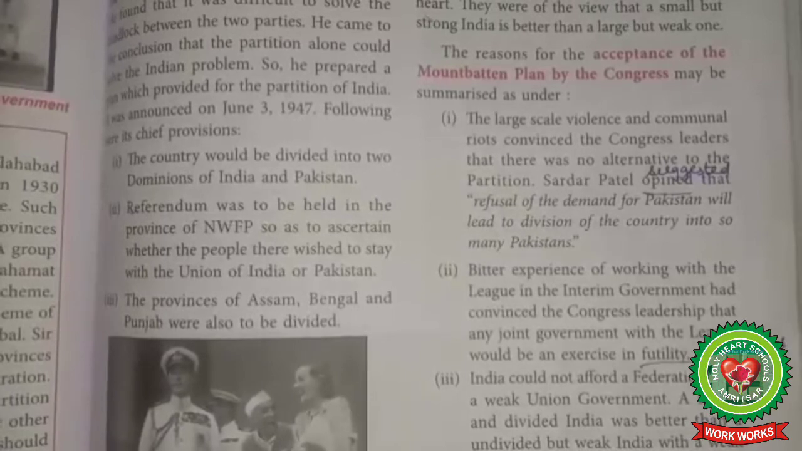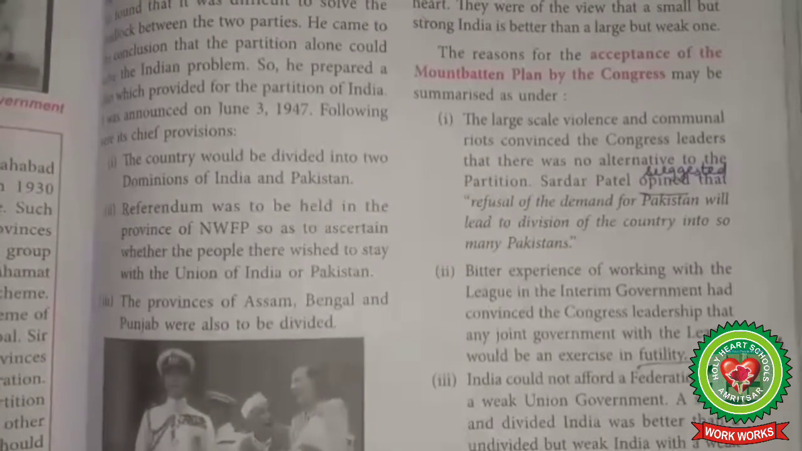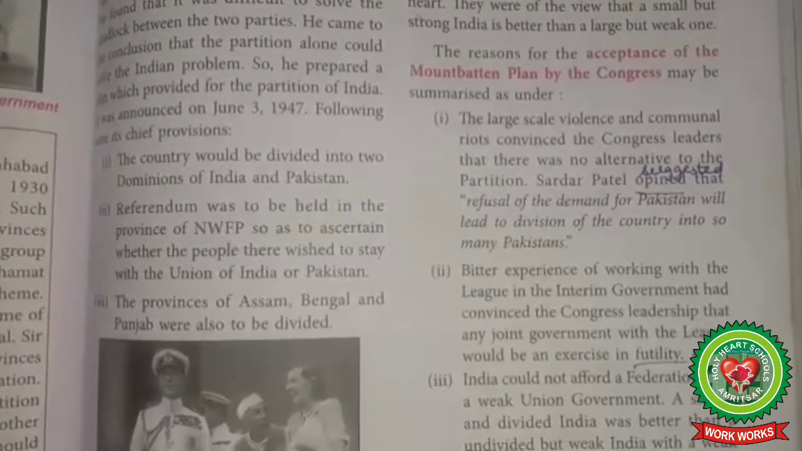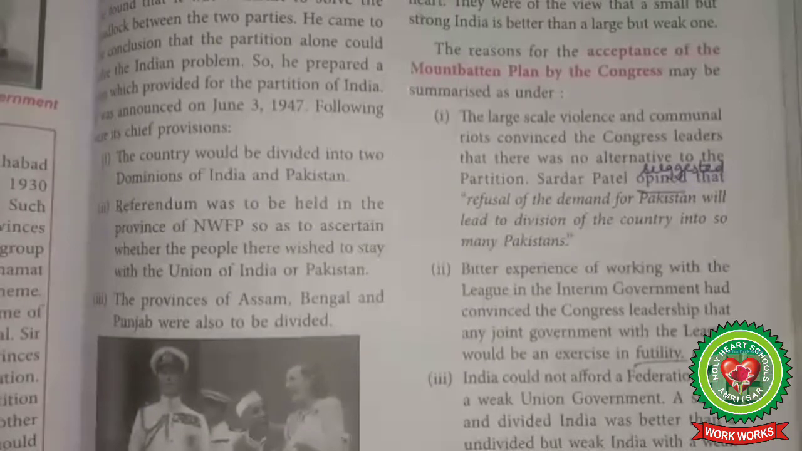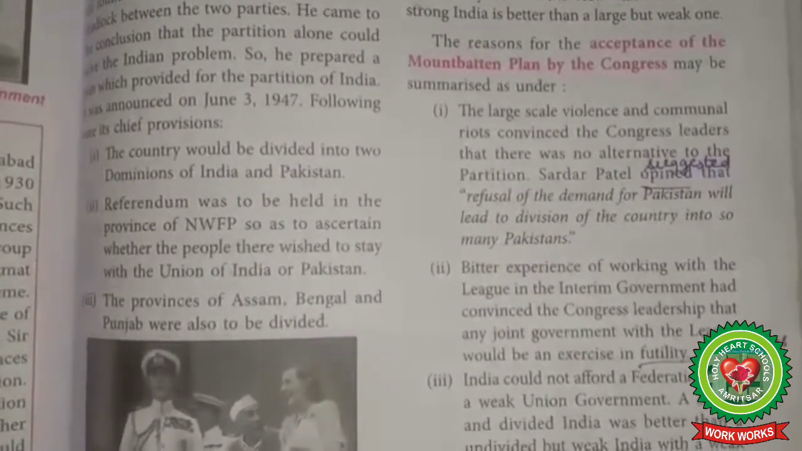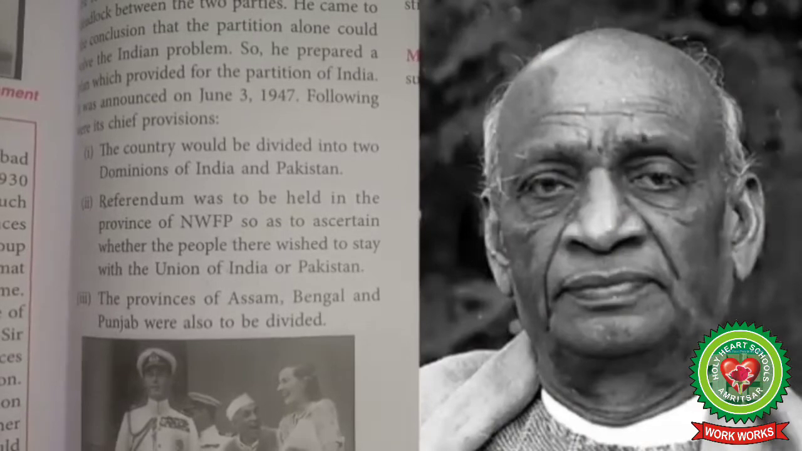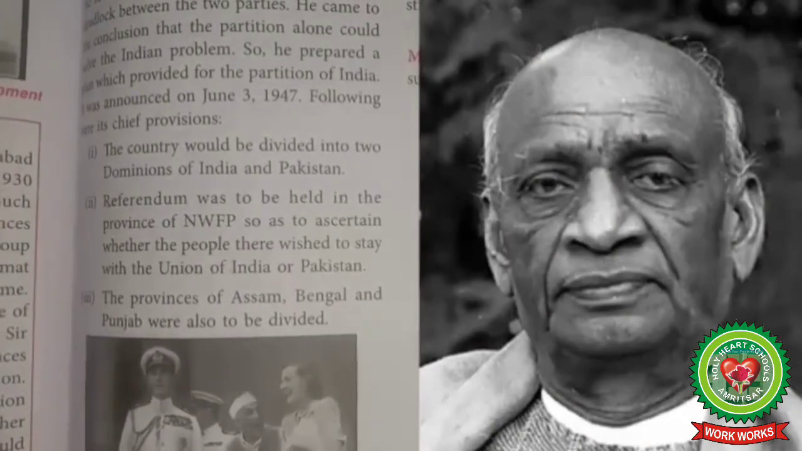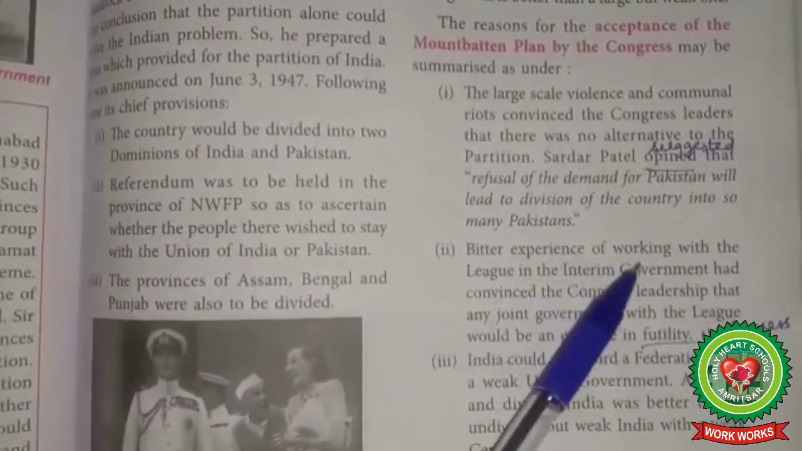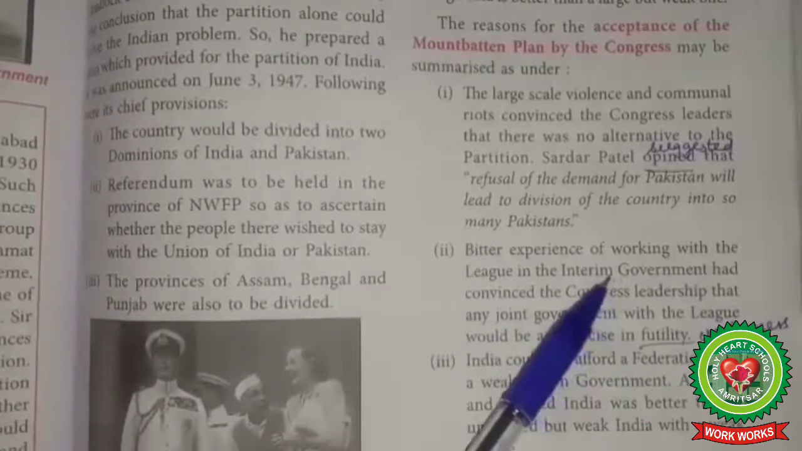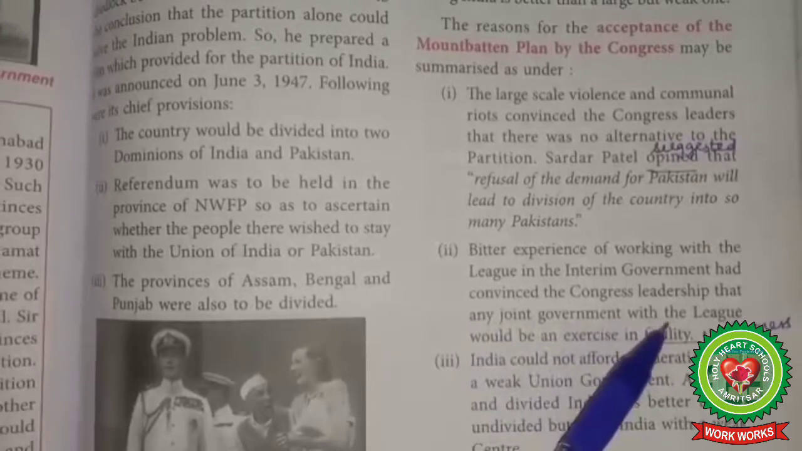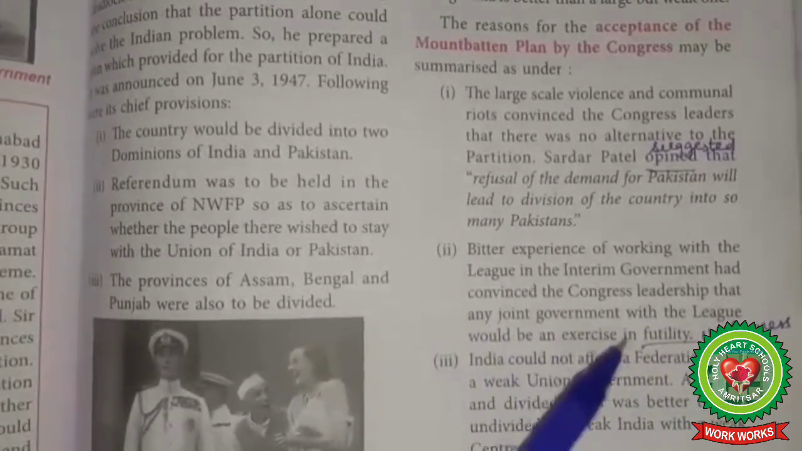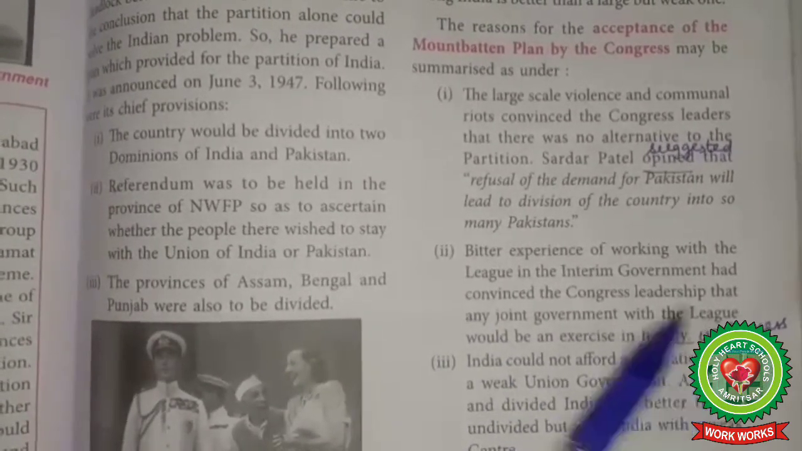Number 1. Rapid deterioration in communal relations and disturbances convinced the Congress leaders that the only solution to the communal problem lay in the partition of India. In the words of Sardar Patel, if the demand for Pakistan is refused, then it will divide the country into many parts. Number 2. Bitter experience of working with the League in the interim government had convinced the Congress leadership that any joint government with the League would be an exercise in futility, means uselessness.